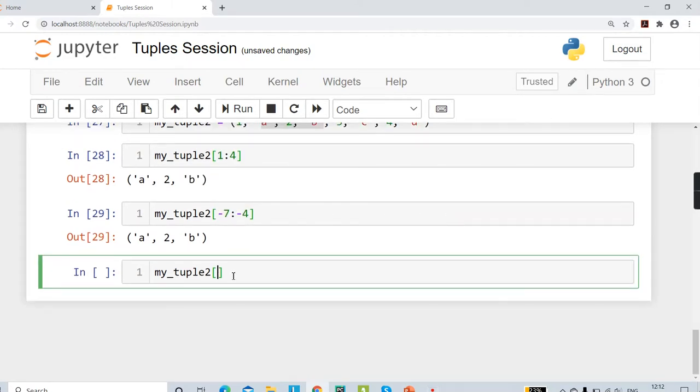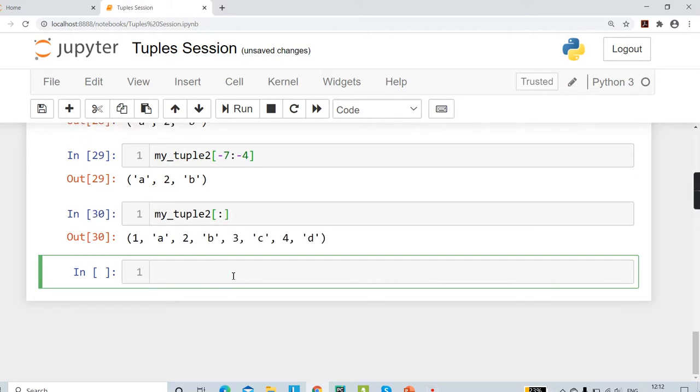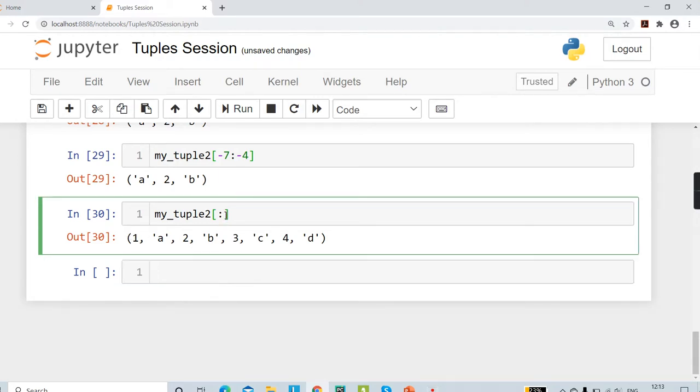Okay, so easiest way of doing that is you simply put in a colon sign, and if you run this, you get your entire tuple. Okay, we didn't write any starting point, so by default the starting point will be the initial 0 index. We did not write any number over here, that would be by default the ending value. So just by writing this, you are telling Python to capture the entire tuple.